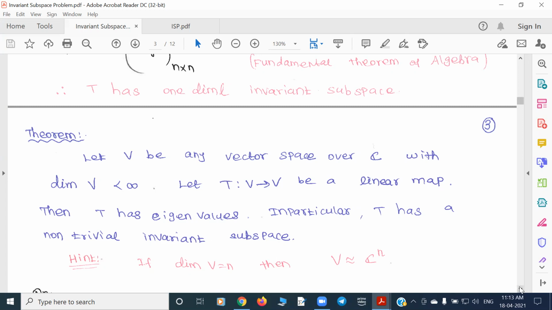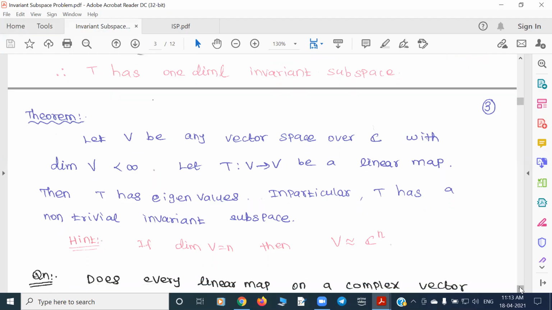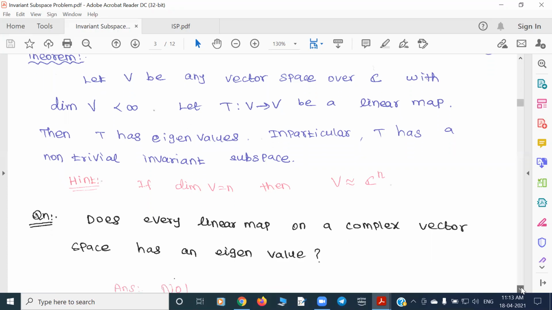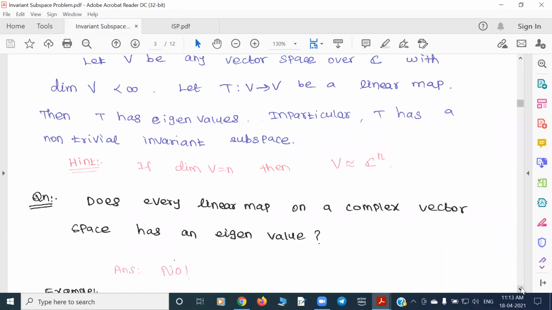Okay. So the question next is: if the dimension is infinite, will it be true again? That's the question. Does every linear map on a complex vector space have an eigenvalue or not? The answer is no. Of course, whenever you are in a finite dimensional space, the answer is yes. If you are in an infinite dimensional space, it may not always have one.